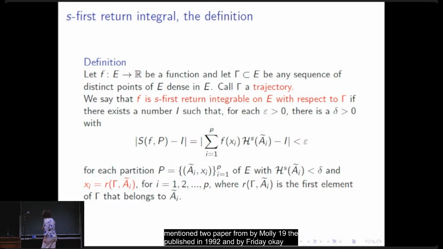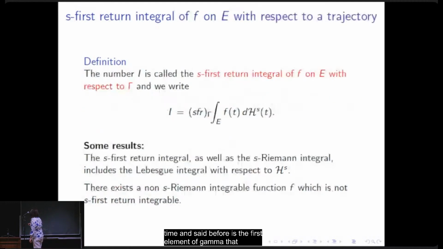Here is the exact definition of our S first return integrable function with respect to a trajectory, where a trajectory is any sequence of distinct points of the S-closed set, dense. We approximate with partitions such that the S outer measure is less than delta, and xi, as said before, is the first element of gamma that belongs to tilde I. We have some results.